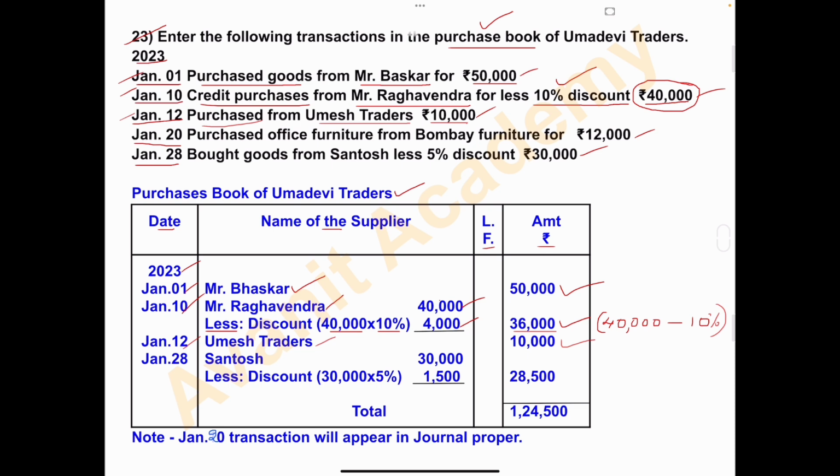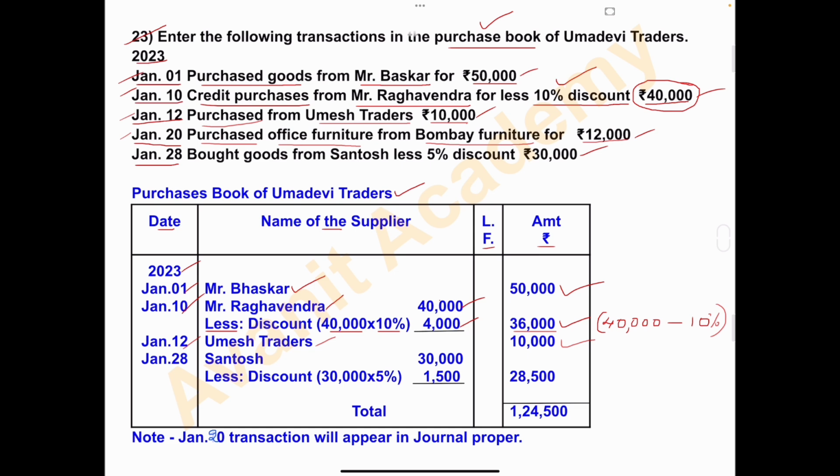Next, January 20. Purchased office furniture from Bombay Furniture for rupees 12,000. So on January 20th, what have they done? They have purchased office furniture from Bombay Furniture. So purchase of fixed assets will not appear in purchase book. Only purchase of goods, that is credit purchase of goods, raw materials will appear in purchase book and not assets. So this purchase of office furniture from Bombay Furniture.